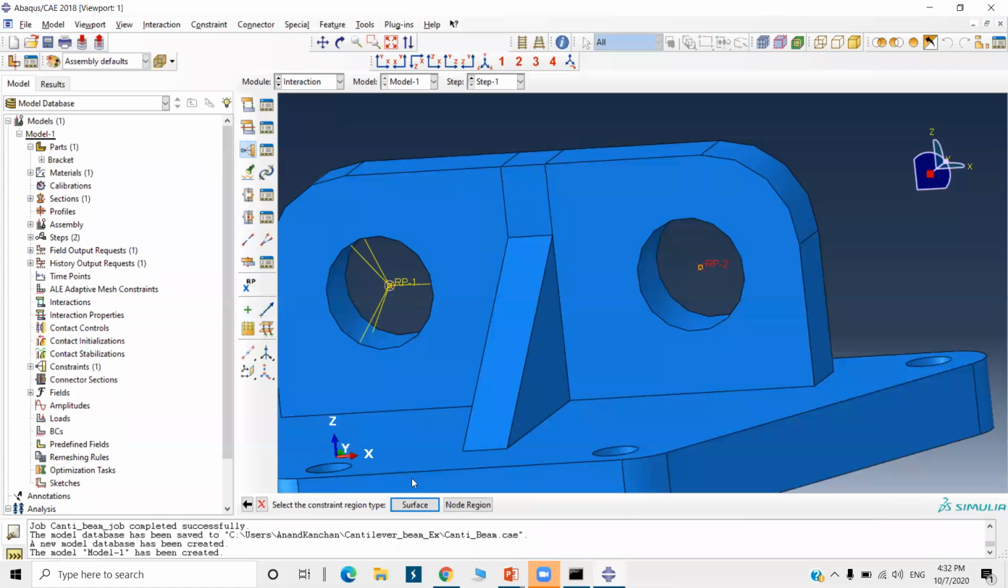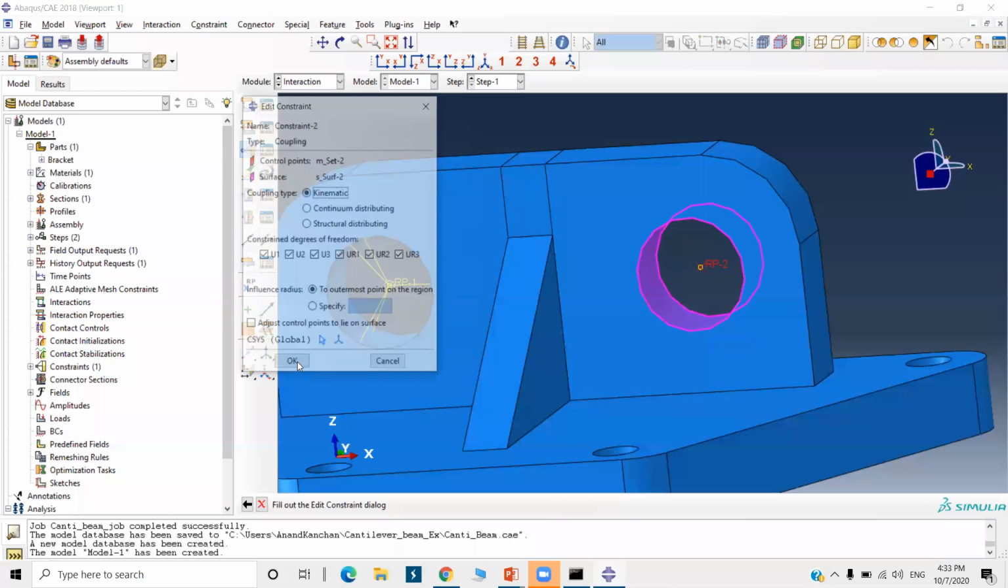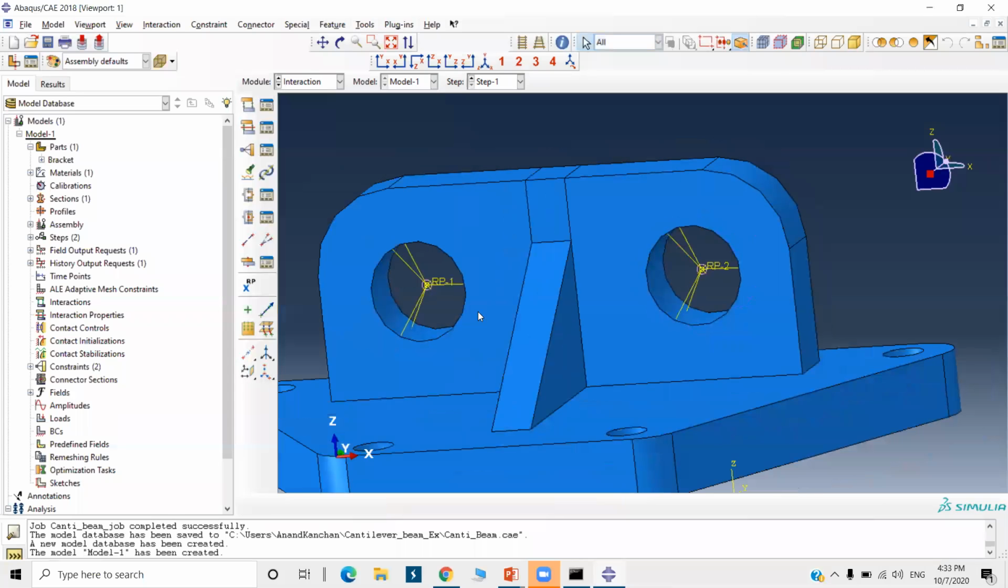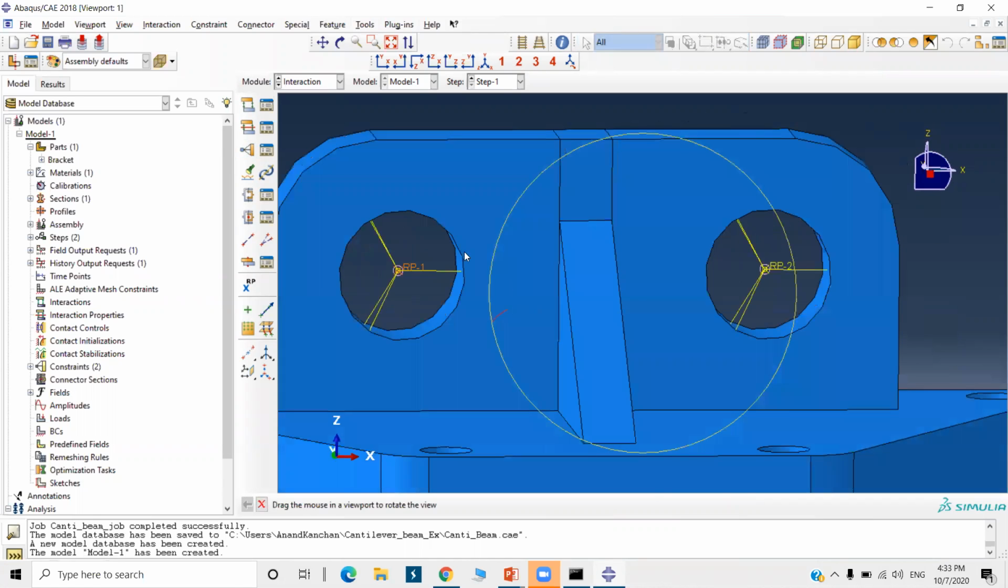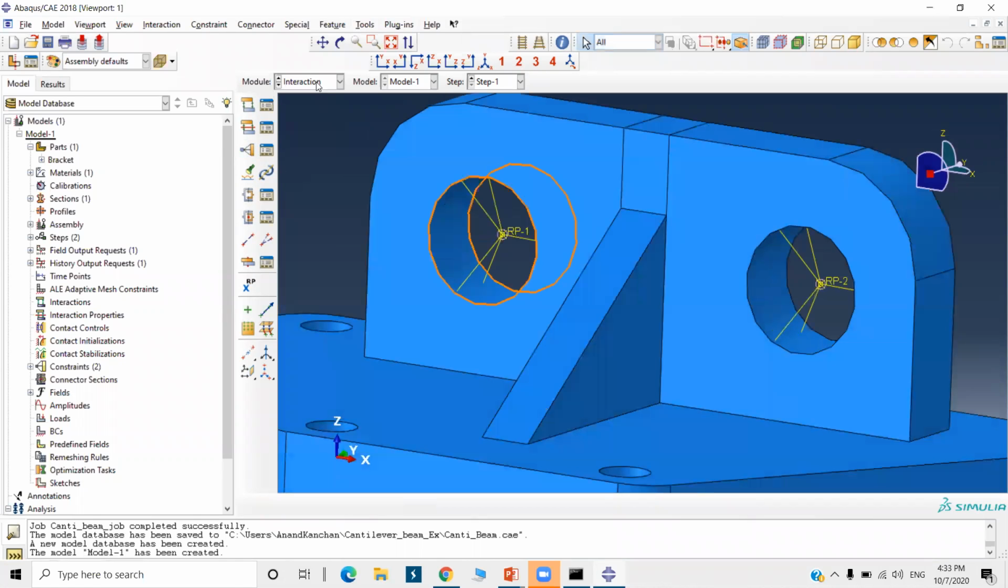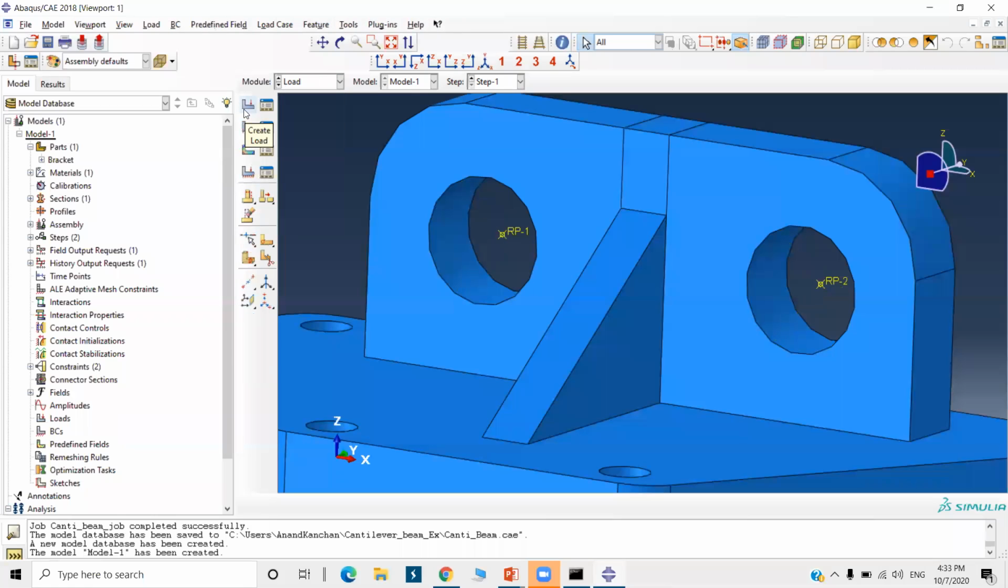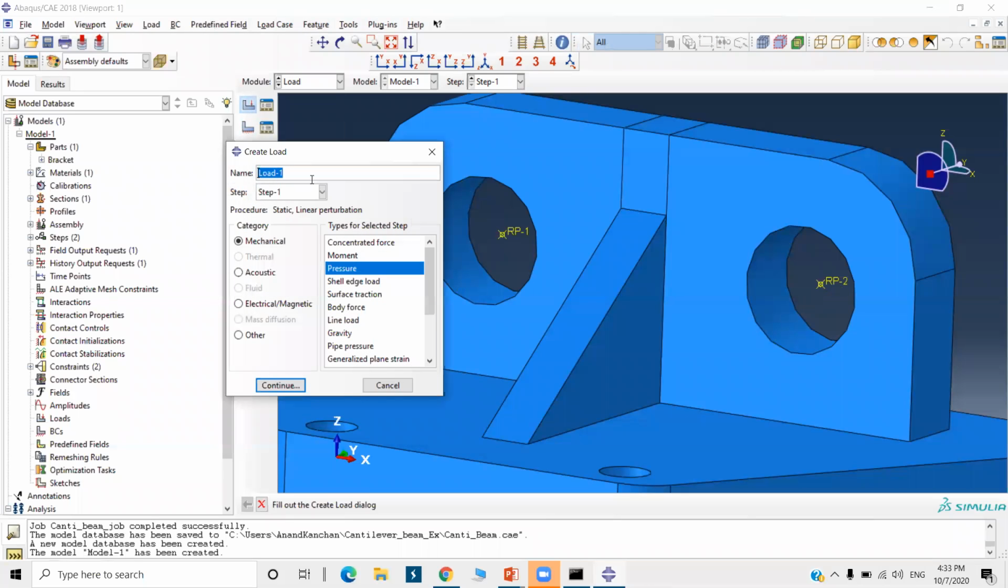You can press the middle button to accept a selection. I'm clicking the reference point, selecting this surface and pressing the middle button, and click OK. Okay, what does this mean? Now this point is coupled to this inside surface. Why we have created the coupling constraint, I will explain in the load module. So after interaction, there is the load module. I'll go to load, create load, load 1. Here I'm going to name it W1.